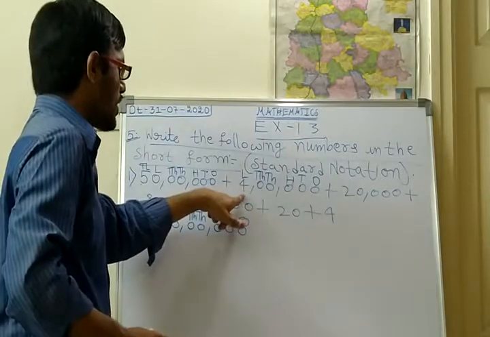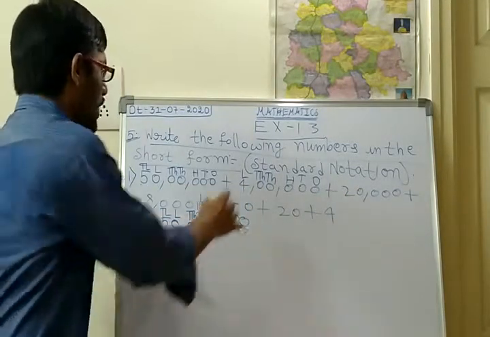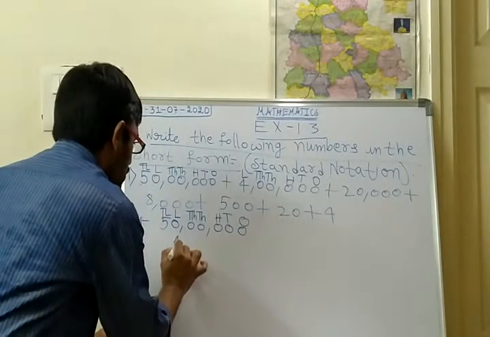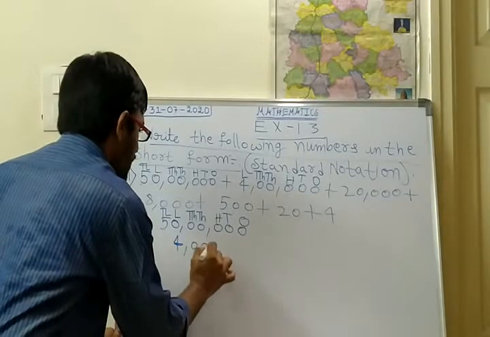This is starting with the lakhs, so you should write this number below the lakhs only. This number should start below the lakhs place. So, 4 lakhs.